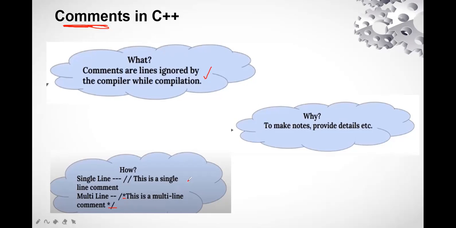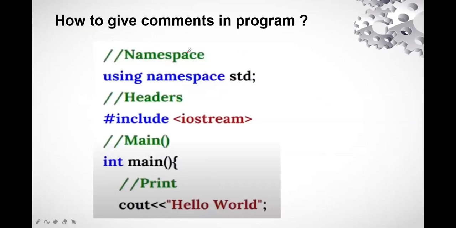So if we are going to define a comment which is single line, I'm going to give the 2 slashes. Now these 2 slashes will tell the compiler that this is not a line to be compiled and executed. So it is going to avoid this particular line and move to the next line to compile the code, right? Example, here we have taken how we give the comments in programming.